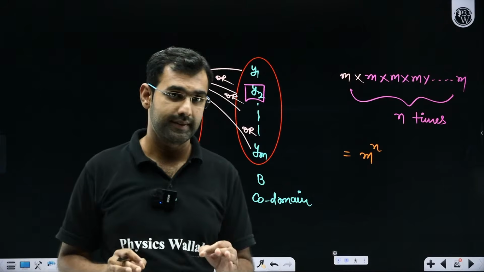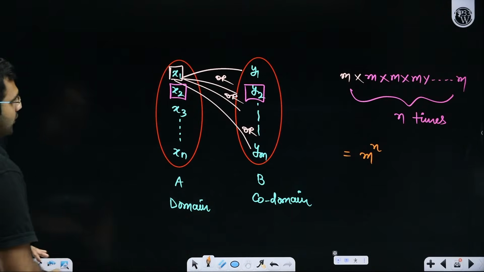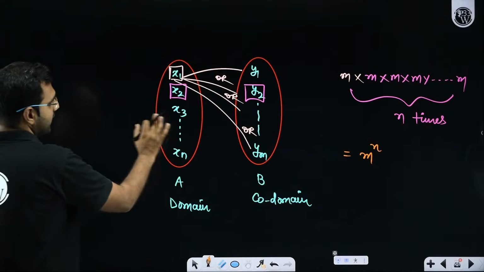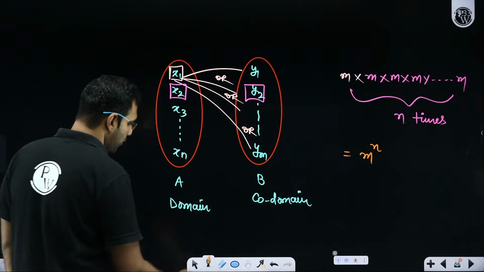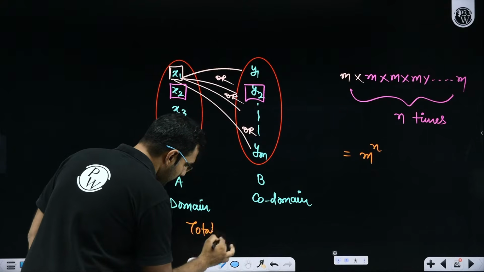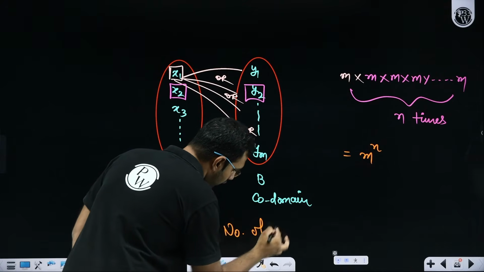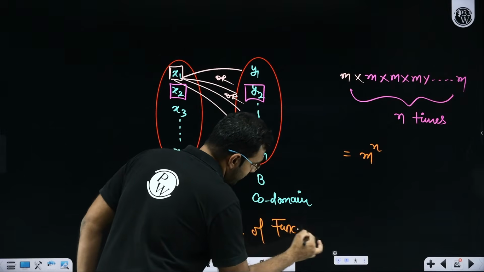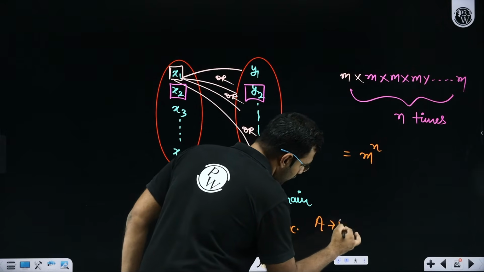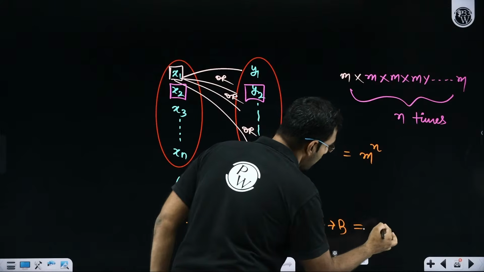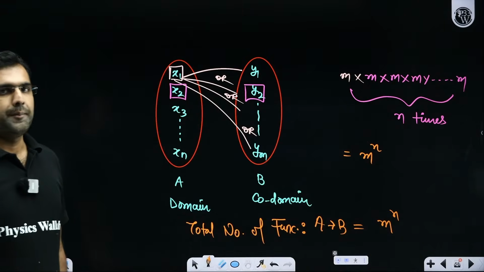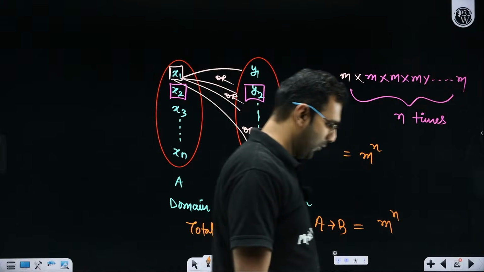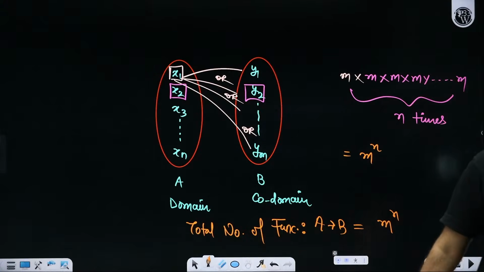So if there are n elements in the domain and m elements in the codomain, the total number of functions from A to B will be m to the power n. Absolutely. Basic principle of counting, first principle of counting, permutation and combination.